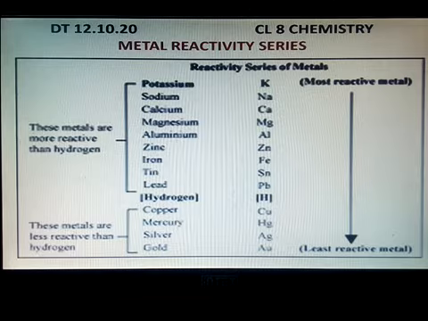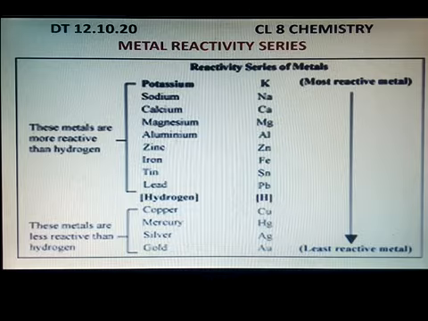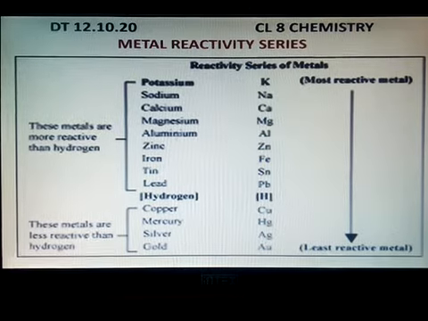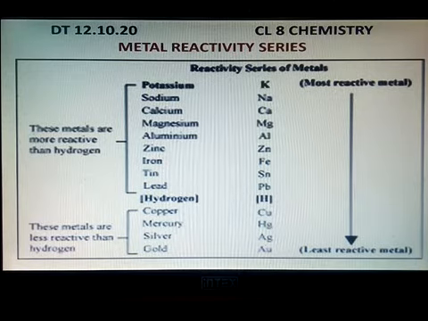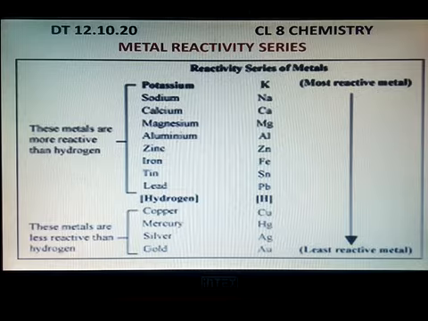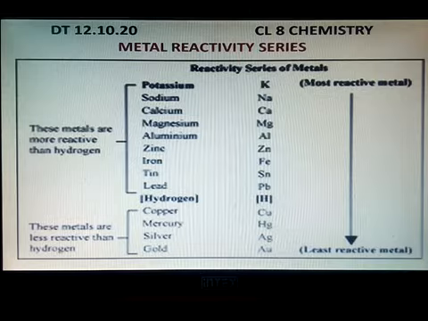Now, what is the metal reactivity series? On the basis of the rate of the reaction of metals with oxygen, air, water and dilute acids, the metals have been arranged in the decreasing order of their chemical reactivity. That means as you go down this series, reactivity decreases.